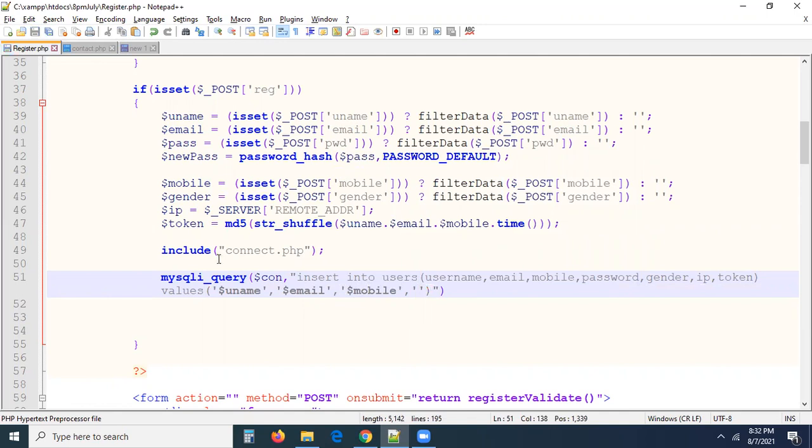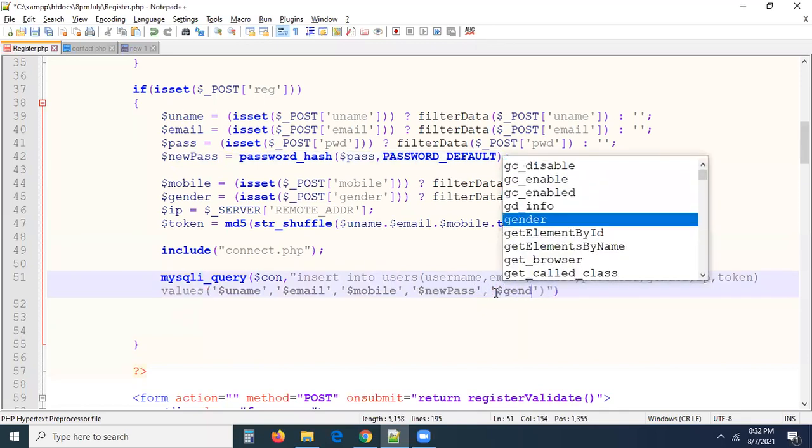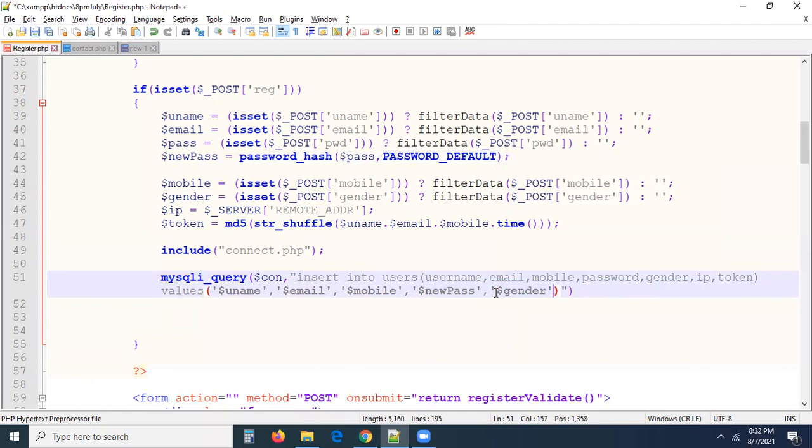Next one is password. Don't save pass, save new pass, because it is the encrypted one, right? New pass, and comma gender, $gender. After that we have IP, $IP, comma token, $token. Profile pic we are not uploading right now. Once you create an account, then we will upload. Now we can check up to here.